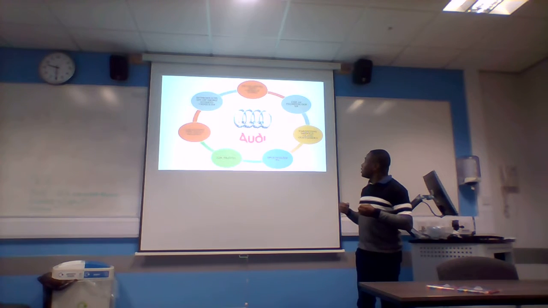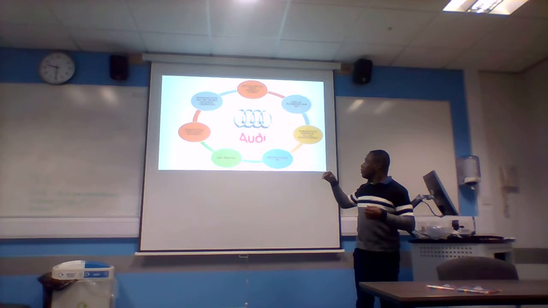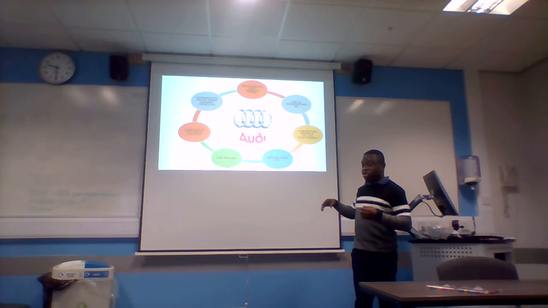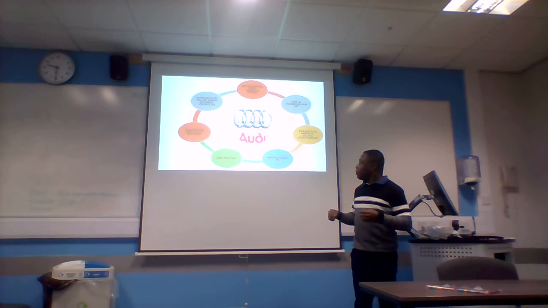We looked at marketing, targeting middle class customers. Targeting middle class customers is a form of market penetration, and it helps Audi to get their products out there. We looked at sponsorships, which is a form of the Ansoff matrix, which Audi can also look at, partnering with other Audi franchises, as we said earlier on. And we looked at air travel, which is a diversification factor, and which Audi can also look at.